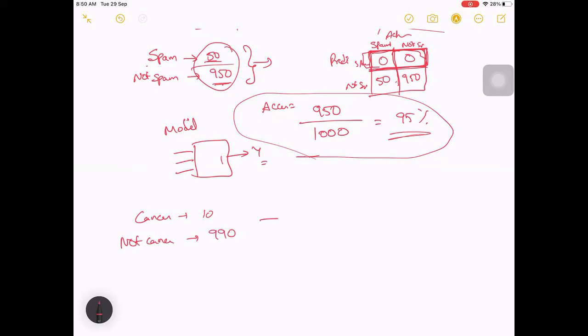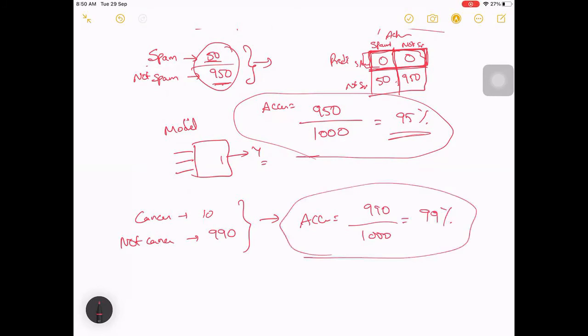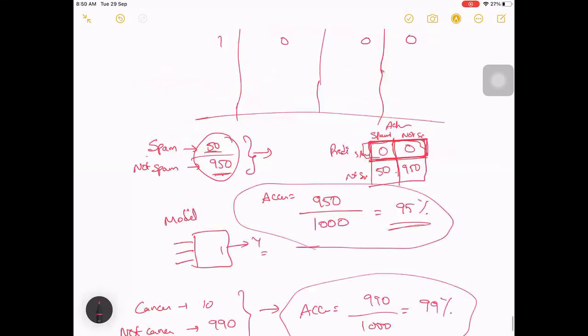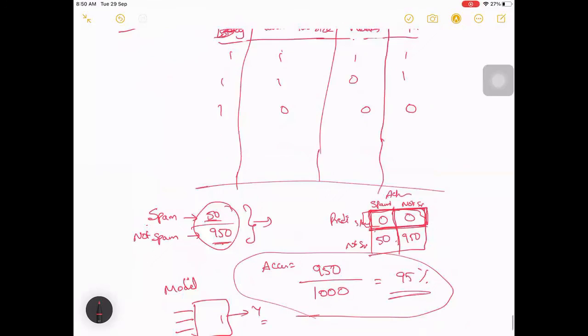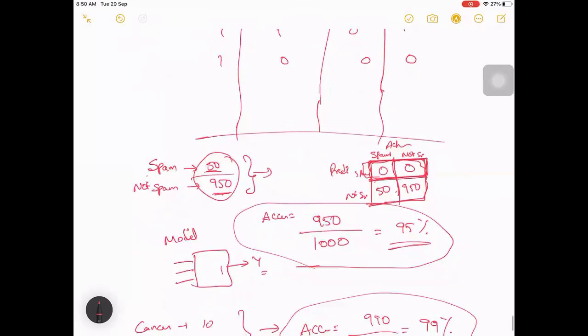If you blindly predict everything as not cancer, your accuracy will be 990 by 1,000, which is 99%. Even though you see 99% accuracy, it is still bad because it is not detecting any cancer. That's the importance of the confusion matrix. This and precision and recall will give you the actual scenario of your model, and whether it is useful or not, we can get through the confusion matrix.